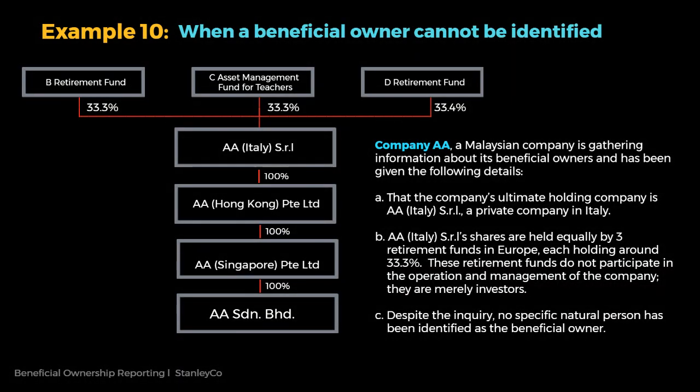Example 10. Company AA, a Malaysian company, is gathering information about its beneficial owners and has been given the following details. A. That the company's ultimate holding company is AA, Italy, SRL, a private company in Italy. B. AA, Italy, S.R.L's shares are held equally by 3 retirement funds in Europe, each holding around 33.3%. These retirement funds do not participate in the operation and management of the company, they are merely investors. C. Despite the inquiry, no specific natural person has been identified as the beneficial owner.